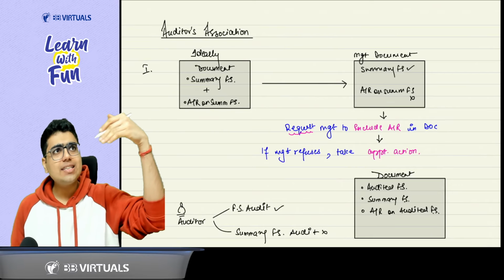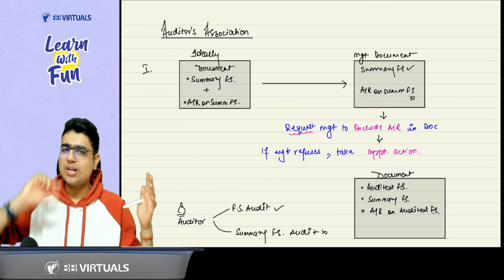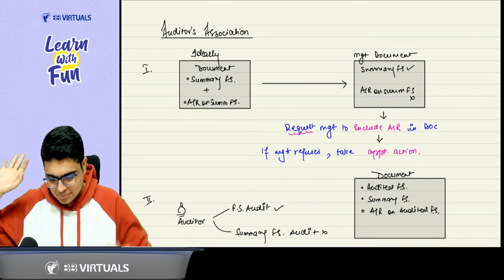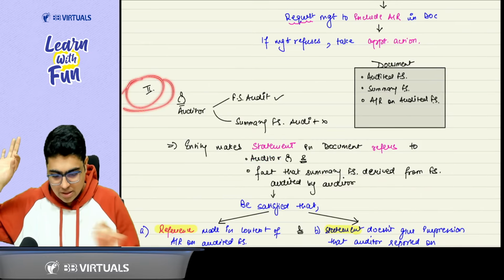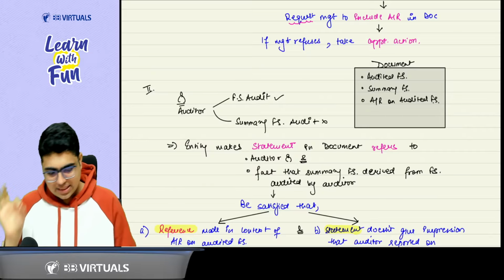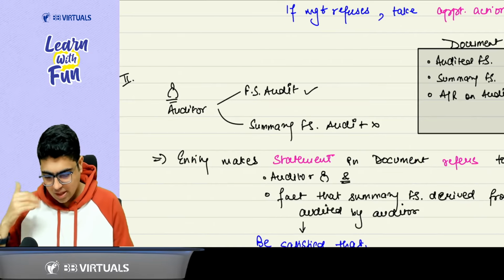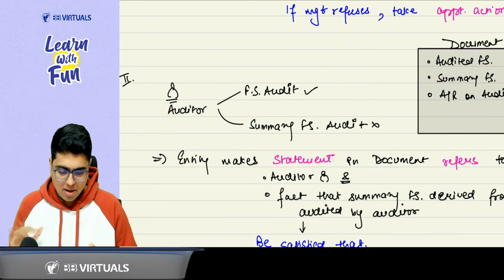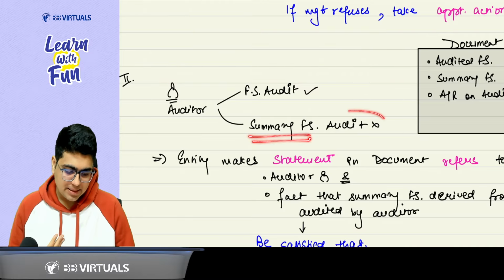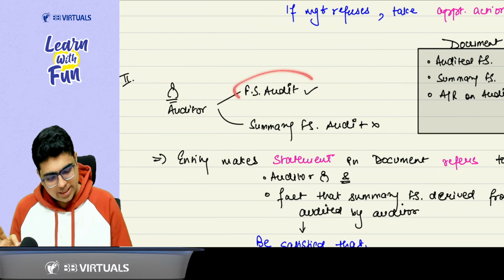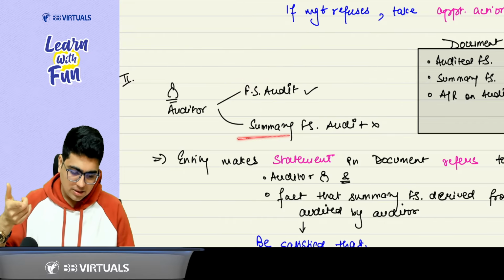Basically, in any document, summary financial statement and audit report should go together. If the summary financial statement is there but the audit report is not, you will request the management to include the audit report. If management says no, then you take appropriate action. Now coming to case number 2. Sir, what does case number 2 say? Understand one thing. The auditor has done the audit of financial statements. But when it comes to summary financial statements, he has not audited them.